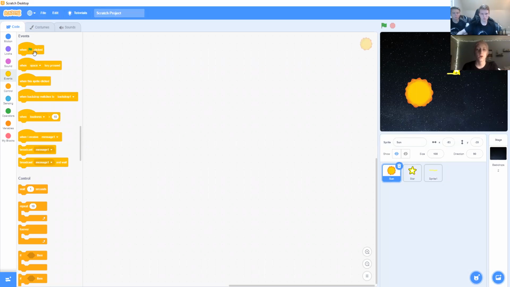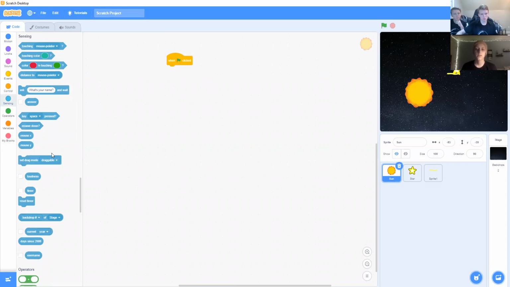Alright, so to start off your sun, you're going to click on the code tab and then click on events and drag in the when clicked block. We need a timer. So after that, you're going to go to Sensing and drag the reset timer block underneath so it starts every time we play.